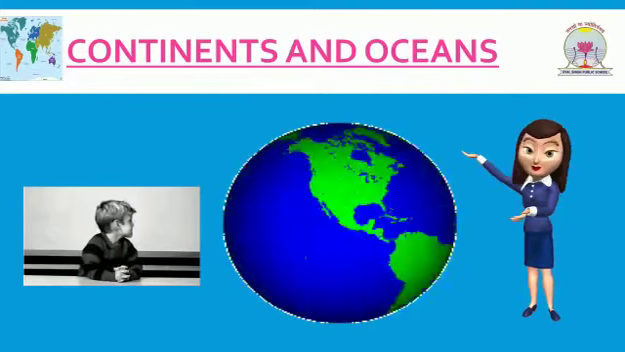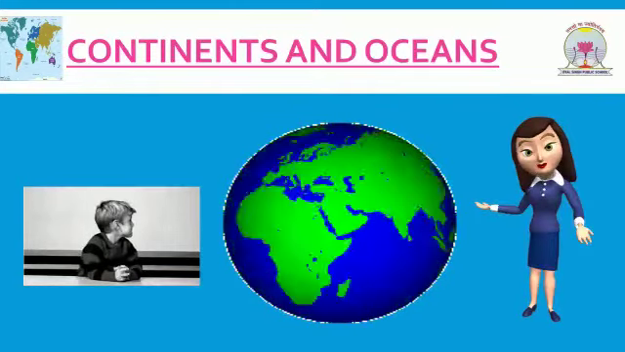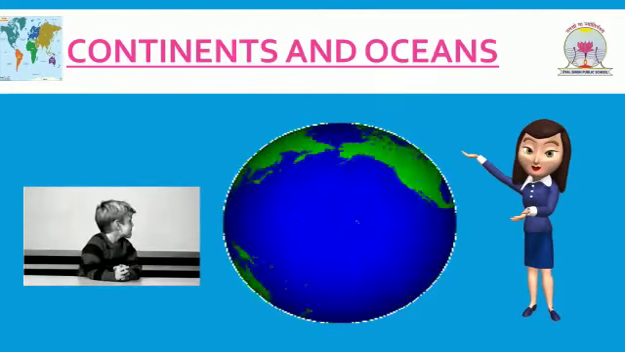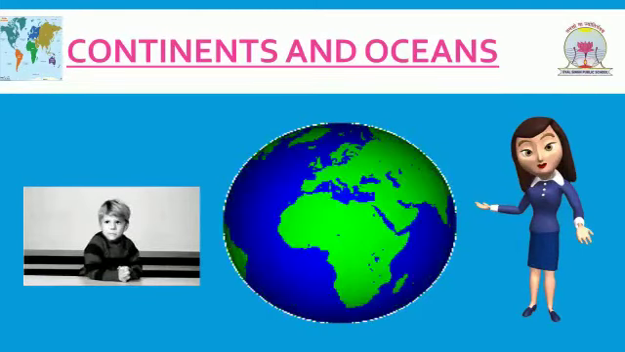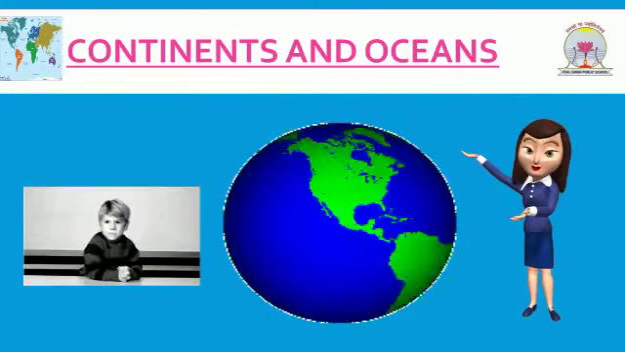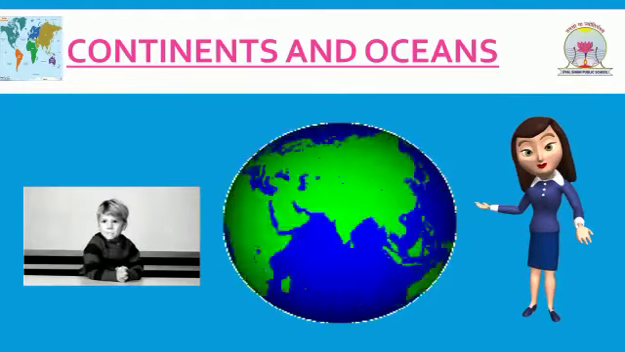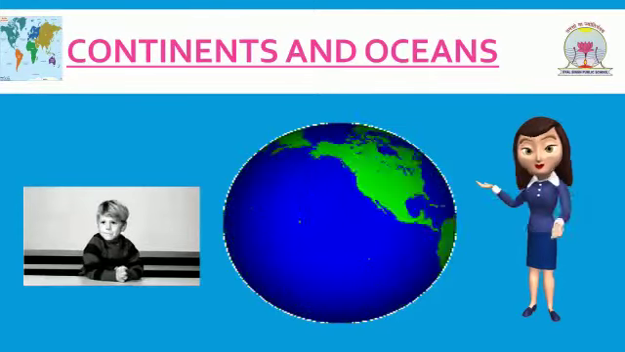Land makes up about 1/4 and water 3/4 of the earth's total surface area. It means approximately 71% of the earth's surface is covered with water, which is divided into oceans and seas, and 29% of the earth's surface is covered with land.